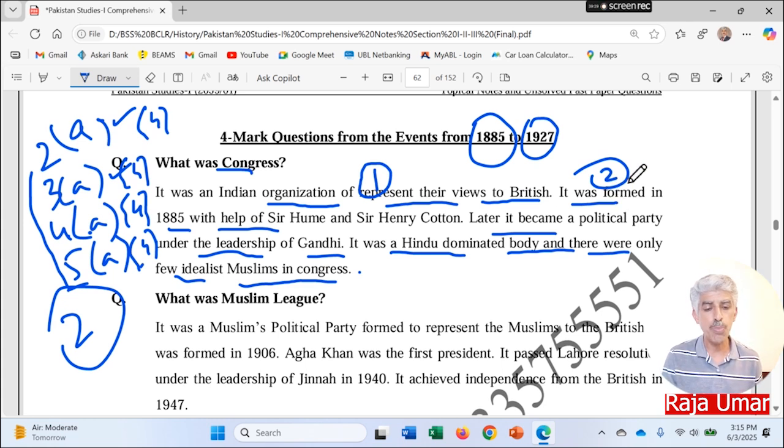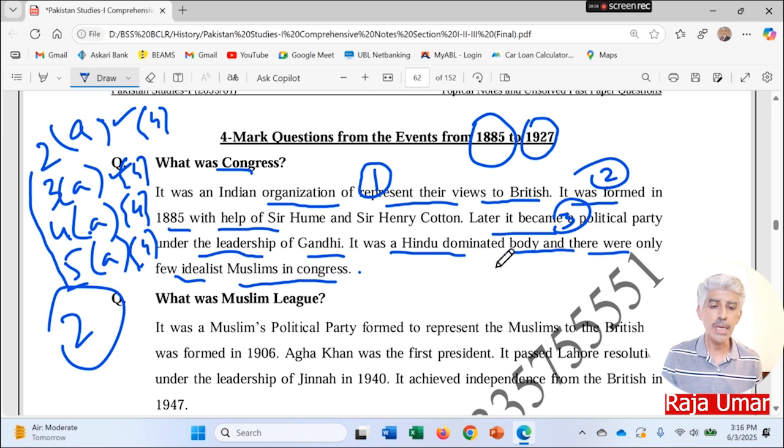The point was that it was formed in 1885, but it got further explanation of who formed this organization, A. O. Hume and Sir Henry Cotton. So you may be able to get 2 marks out of this one, but in one sense it is a single point. Point number 2, later it became a political party under the leadership of Gandhi. Point number 3, it was a Hindu dominant body, and there were only few idealist Muslims in Congress. So point number 4. To attempt this 4 marks question, 4 points are there.